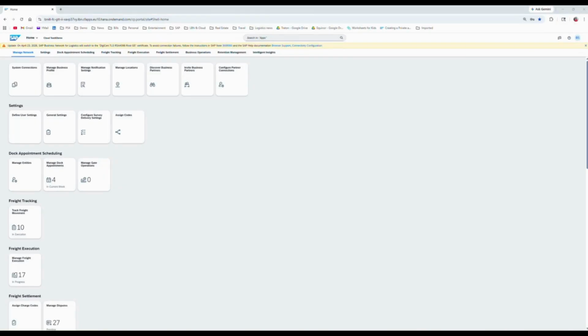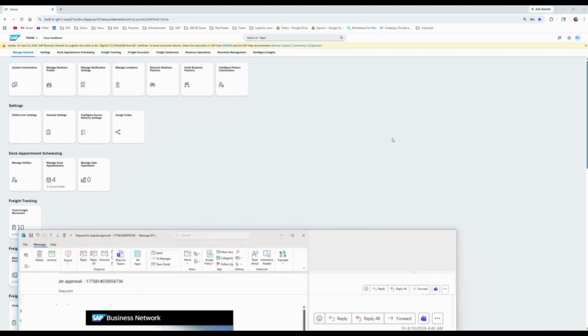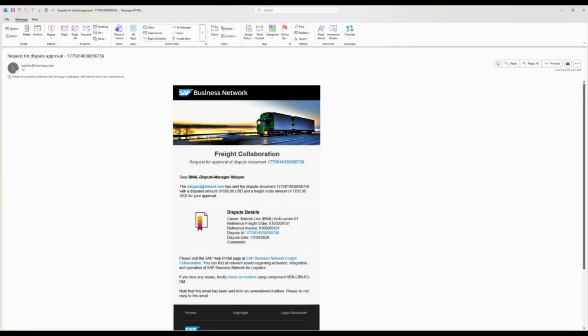Thank you, Özkan, for that wonderful demo. So now, as soon as Özkan has completed the approval from the user side, the manager gets an email like this. I'm just sharing that email. In that email, it mentions that there is a dispute that the manager needs to approve, and the dispute ID is available.